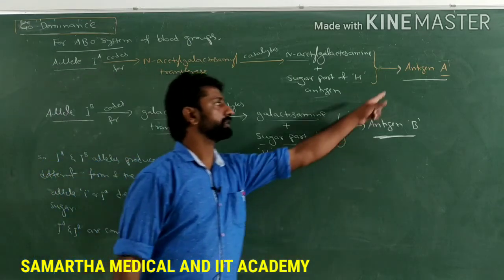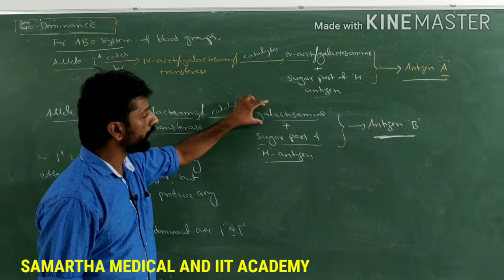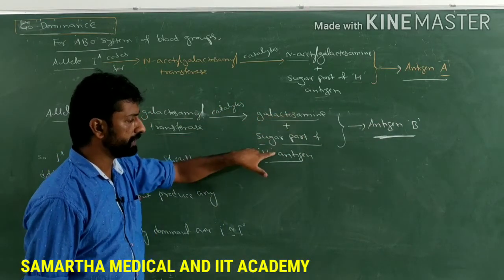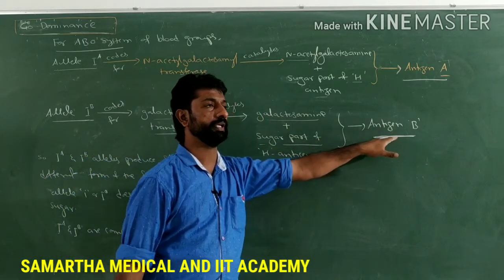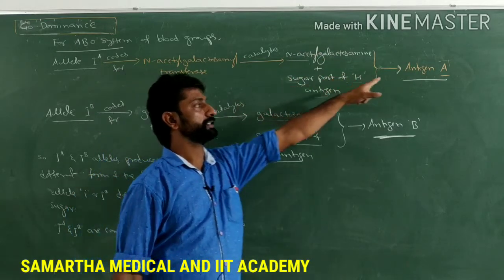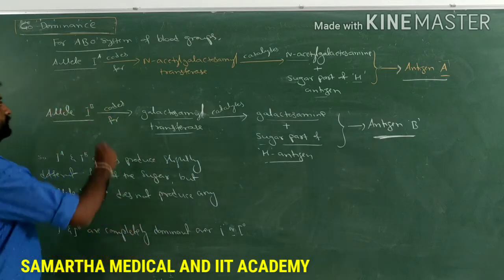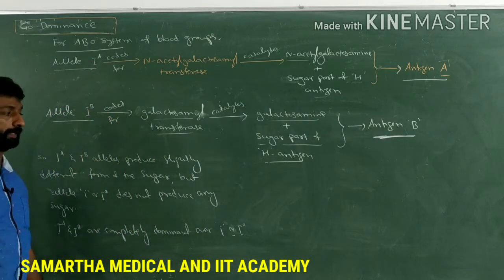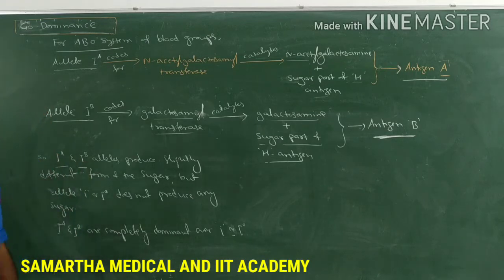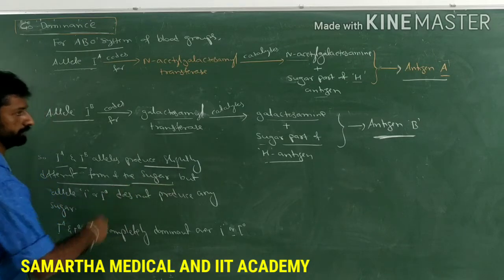So the formation of antigen A or antigen B depends on what is being added to the sugar part of it. If galactosamine is added, then that antigen will become antigen B. If N-acetyl galactosamine is added, then the H antigen will become antigen A. That is the function of allele A and allele B. Allele IA and allele IB produce slightly different forms of the sugar.